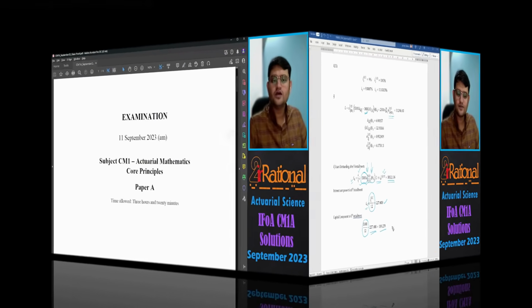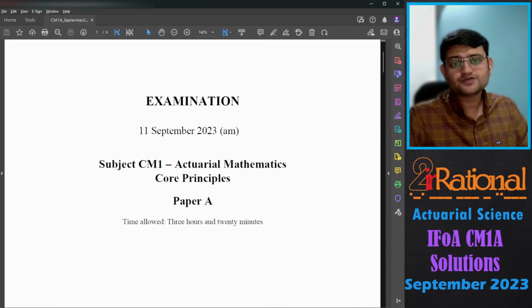189.259. That brings us to the end of this paper, and overall the paper was very simple. I did not find any question that had a big complication. Maybe this last question where we had increasing annuity payable 12 times, that would have been a little bit complicated. But other than that, I did not find any question that was complicated.